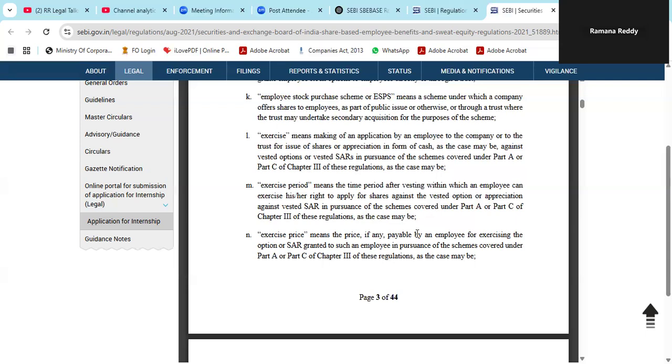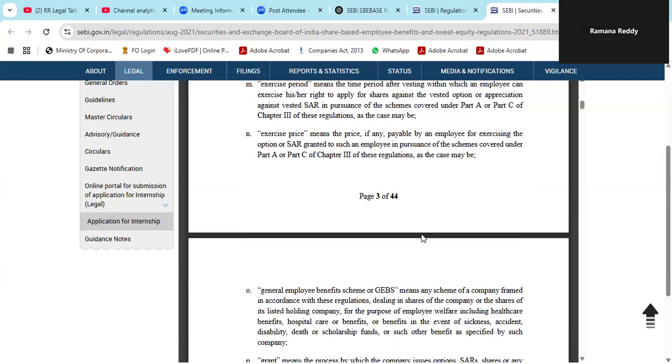What is the exercise period? See, after vesting, there is a certain period for exercise. That period is the exercise period. This is the time period after vesting within which an employee can exercise. So that is called the exercise period. What is the exercise price? This is the price predetermined at the time of giving the option only. The company will say this is your exercise price.